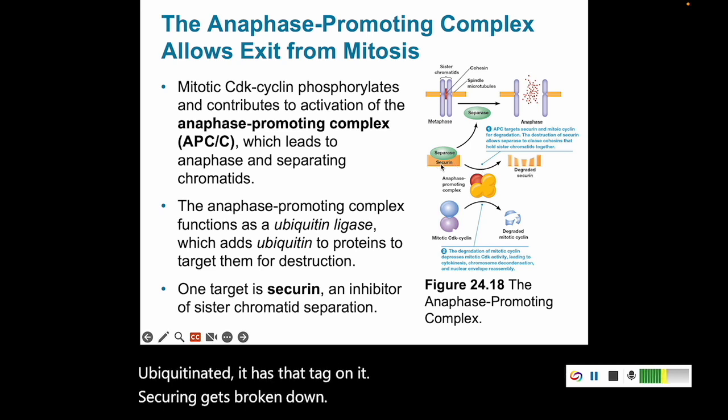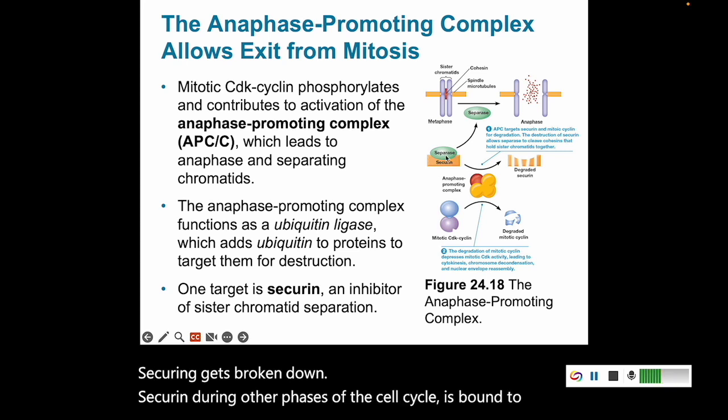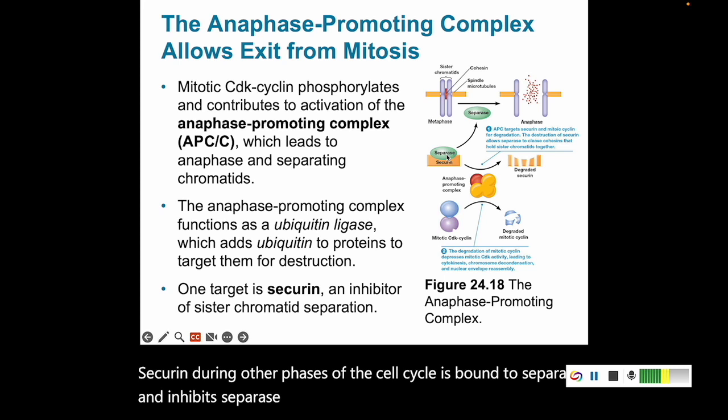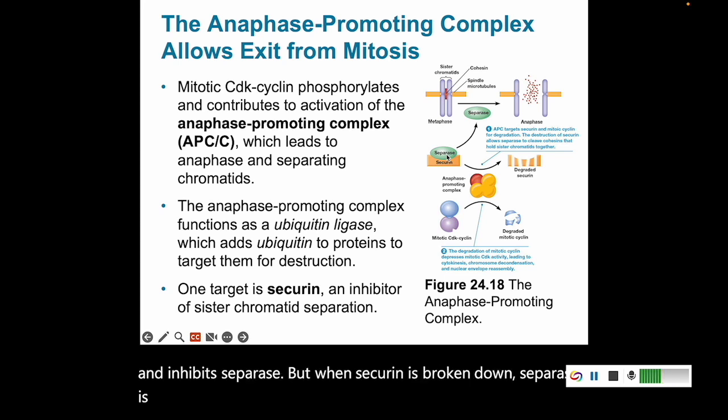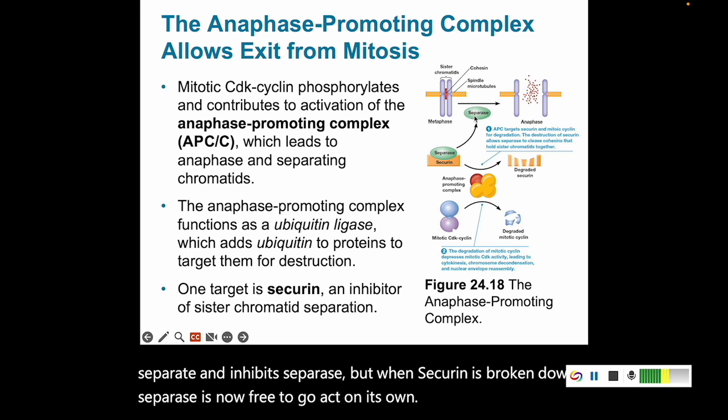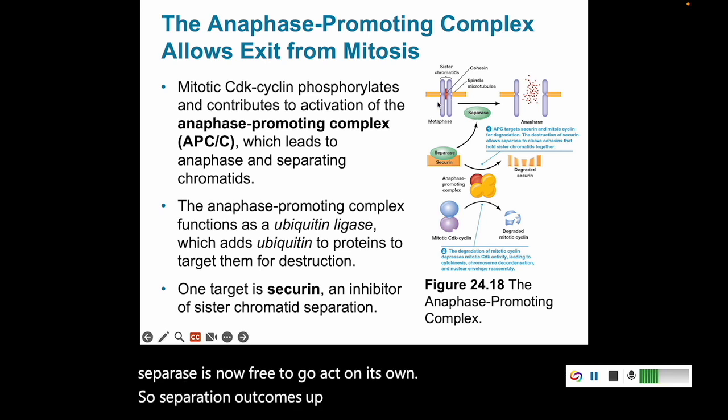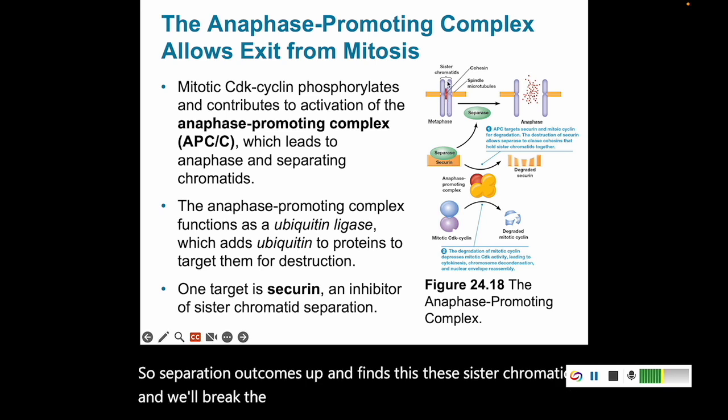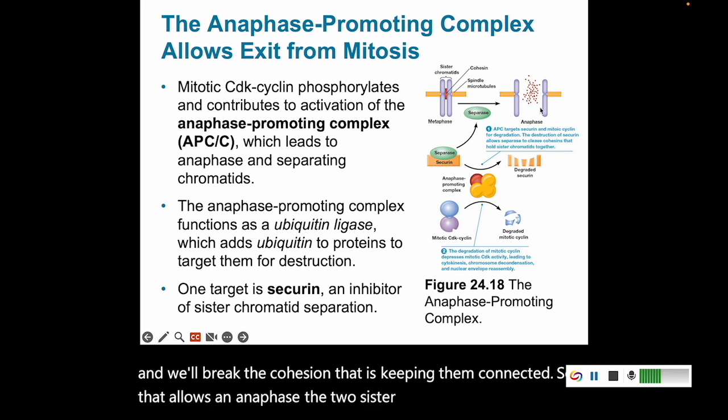Securin, during other phases of the cell cycle, is bound to separase and inhibits separase. But once securin is broken down, separase is now free to go act on its own. So separase now comes up and finds these sister chromatids and will break the cohesin that is keeping them connected. So that allows in anaphase the two sister chromatids to separate.